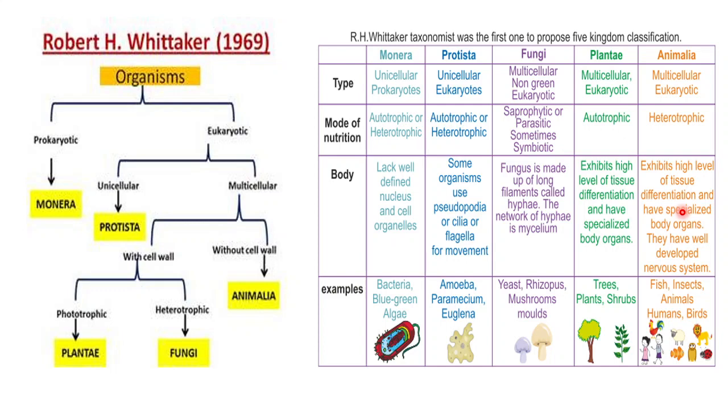Some examples are cited here: bacteria, blue-green algae in Monera; amoeba, paramecium in Protista; fungi, yeast, rhizopus. Then plants, as we all are familiar, all the plants growing around us, green plants. Then animals also we are very much familiar about. Now, of all these categories, we have to learn in a proper manner. All the characteristic features we will be learning about, to first start with bacteria.